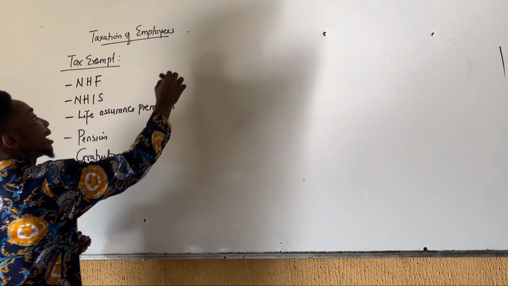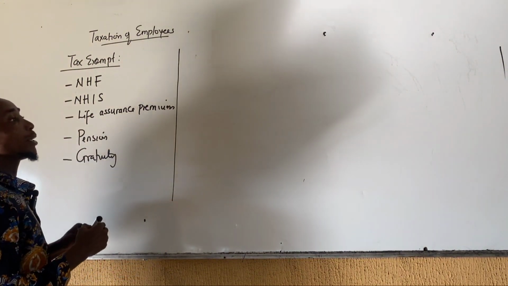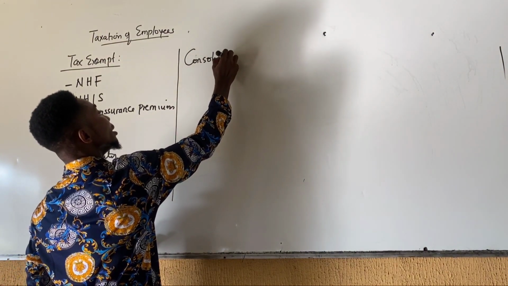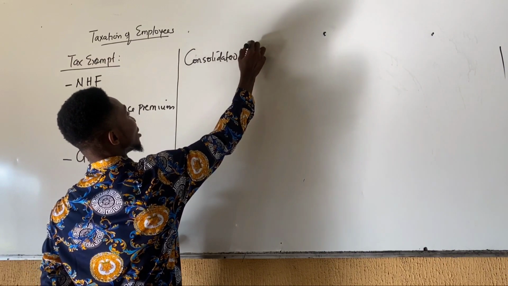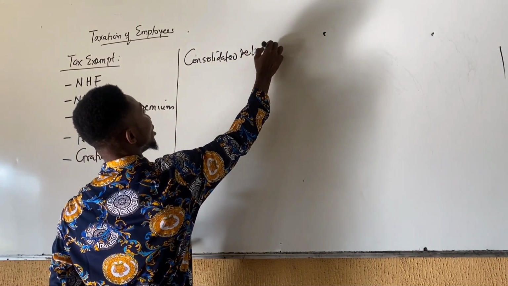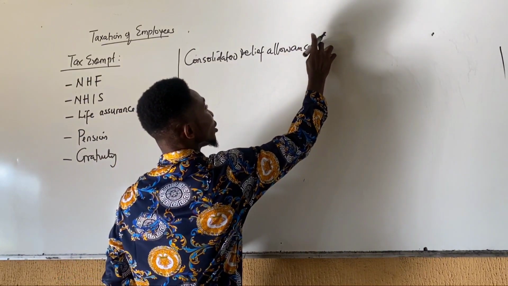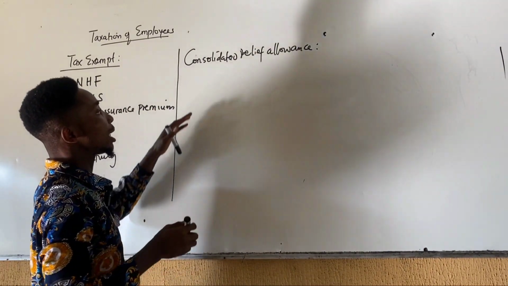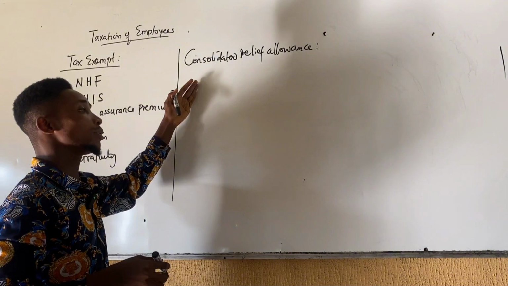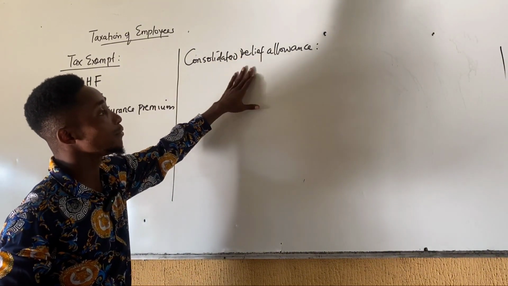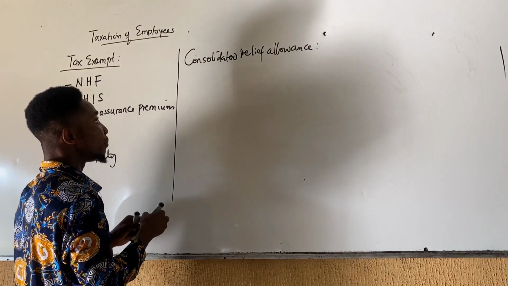Another allowance given to the taxpayer is called the consolidated relief allowance. Now, for this new Finance Act, we no longer consider children allowance, dependent relative allowance, etc. So we consider the consolidated relief allowance to the employee.